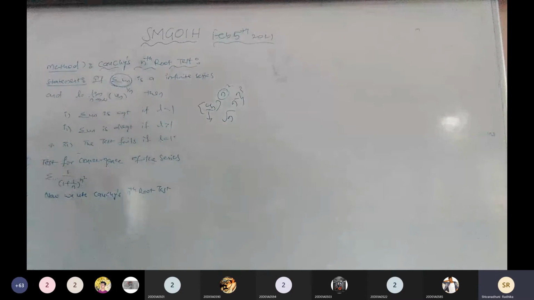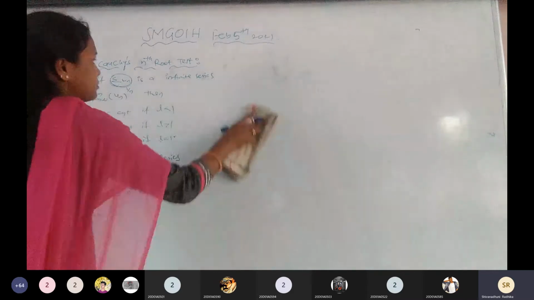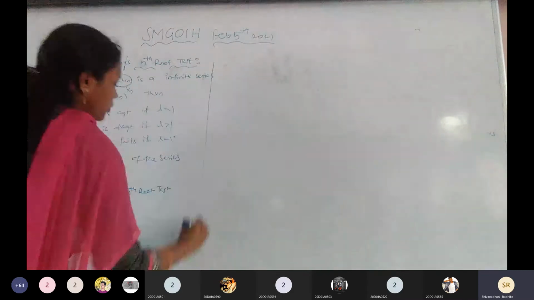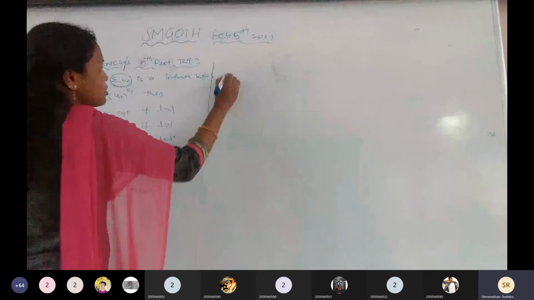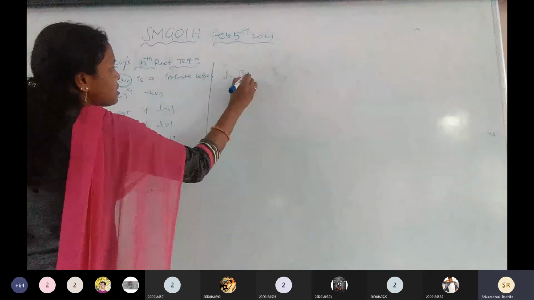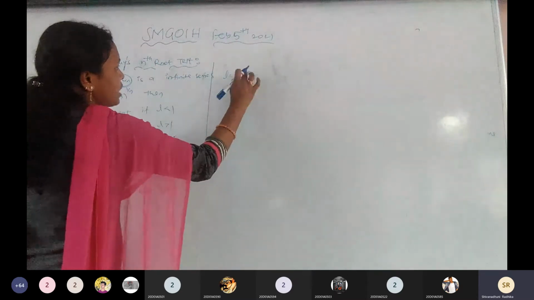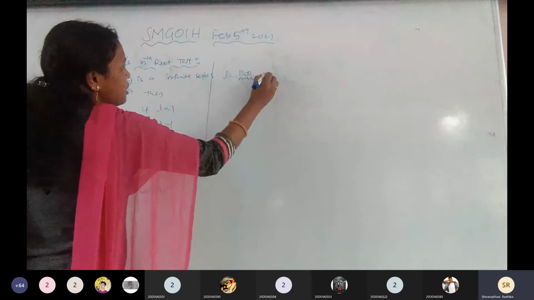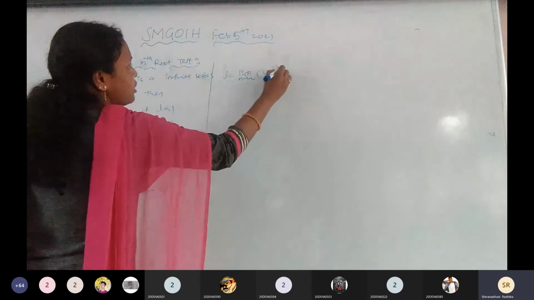Now, what is un? Simply you can write from this, un equals 1 by 1 plus 1 by n to the power of n square. And what is Cauchy's root test? We know that the Cauchy's root test is, l equals limit n tends to infinity of un to the power of 1 by n.